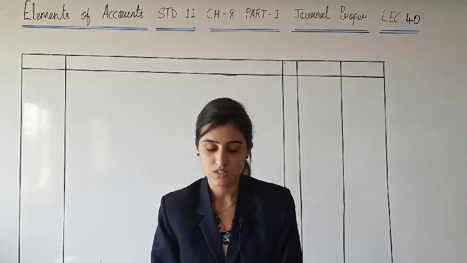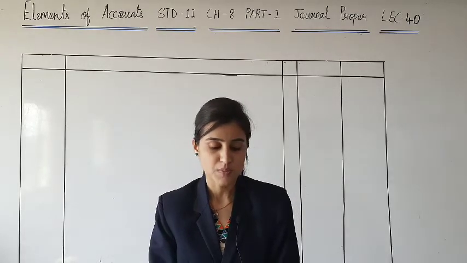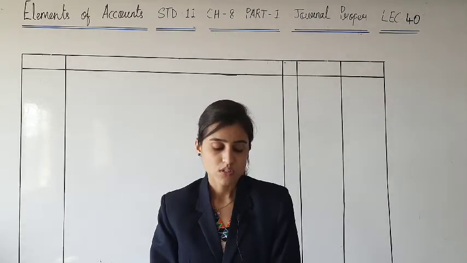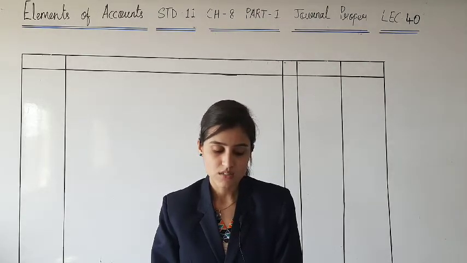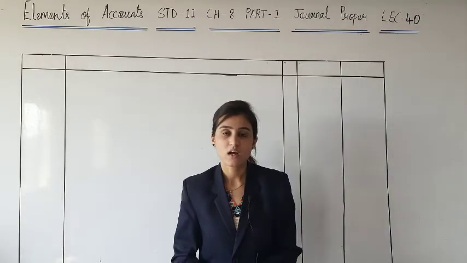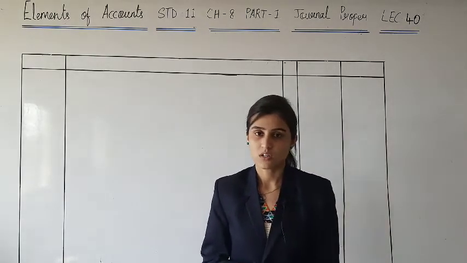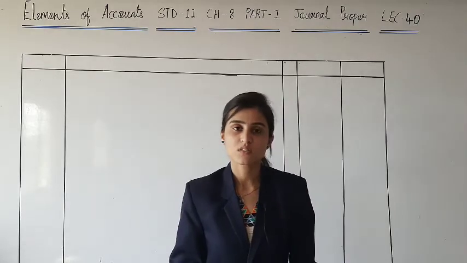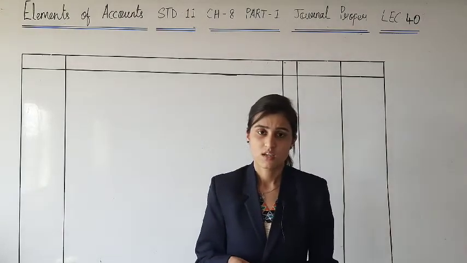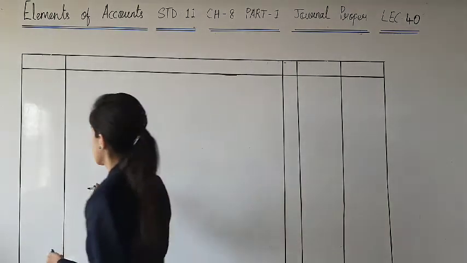Thereafter we have started with illustration 1. Then the theory topic again, special transactions not recorded in other subsidiary books. So on the basis of that, we are going to start illustration 2 in today's lecture. We have done only theory for this and the sums we have not done yet. In the homework I gave you a sum similar to illustration 1 from exercise. So right now we are going to start with illustration 2 on page number 194.